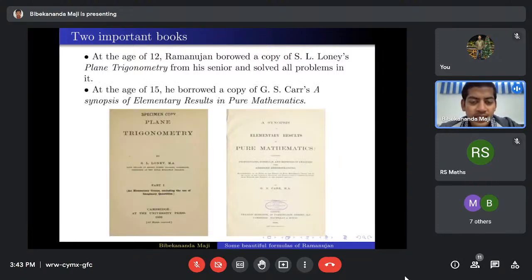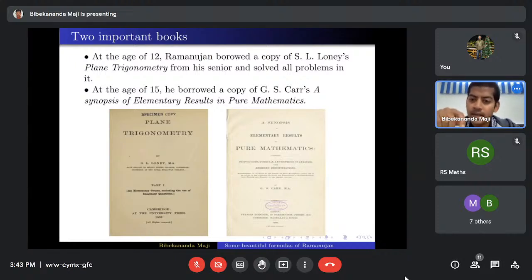Then at the age of 15, he borrowed a copy of G.S. Carr's A Synopsis of Elementary Results in Pure Mathematics. These two books influenced Ramanujan a lot. G.S. Carr's book is not a conventional mathematics book. It's a collection of elementary results. He mentioned many formulas in this book, but without proof. Then Ramanujan started solving all the results in this book.